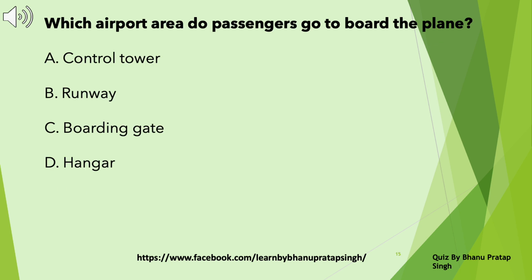Which airport area do passengers go to board the plane? A. Control tower. B. Runway. C. Boarding gate. D. Hangar. Take a pause and choose the correct answer. Answer C. Boarding gate.